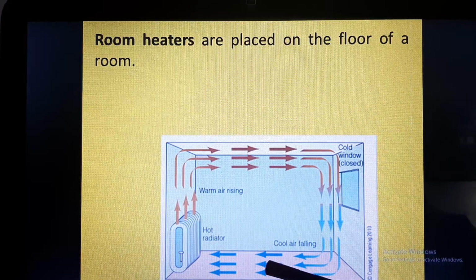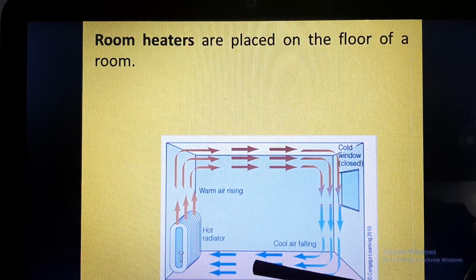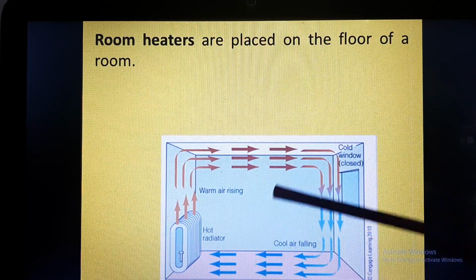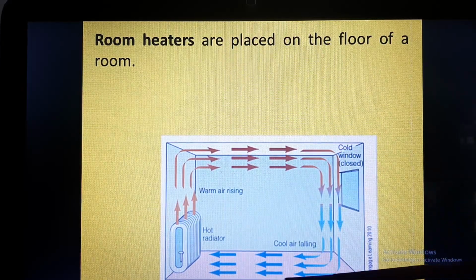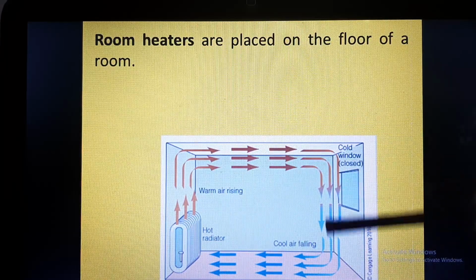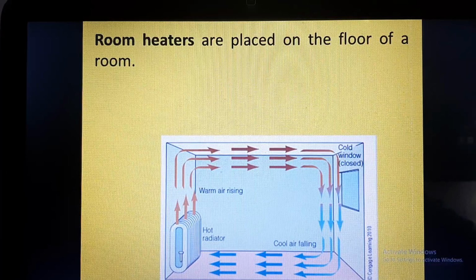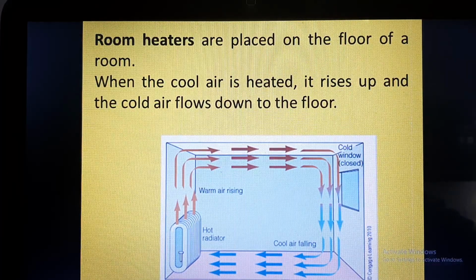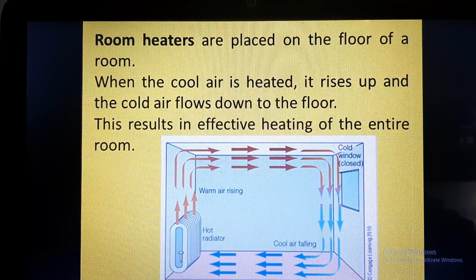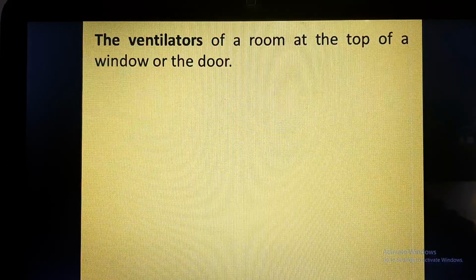When it warms, it goes up and the cold air comes down. Then again this cool air gets warmed up and it goes up. So this convection current is established, and heat transfer occurs in the entire room, and the entire room gets warmed, and this results in effective heating of the entire room.